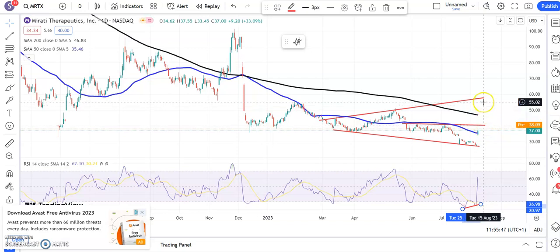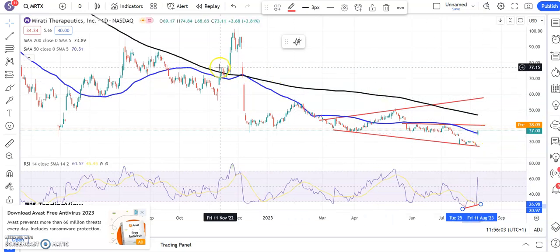Above that, the initial target is around $40.50, which is a May resistance line. Best case scenario, target maybe by the end of next month as high as $57 at a late February resistance line. But the reason we're so optimistic in relative terms is that bullish divergence and the bear trap island reversal as well. That would have probably caught people out.